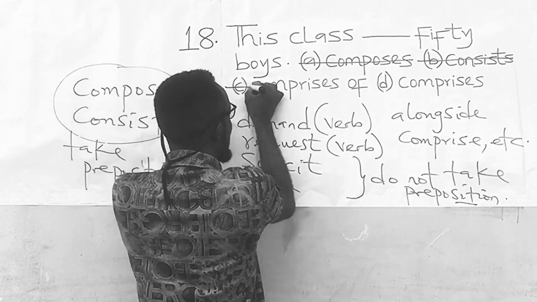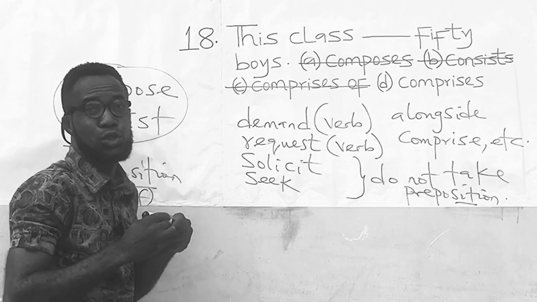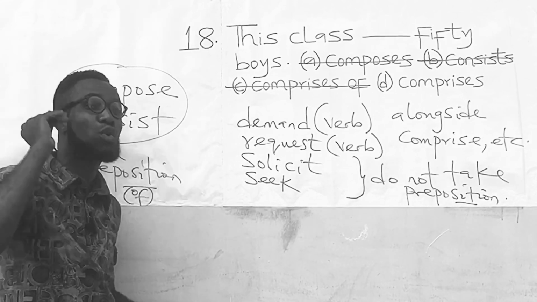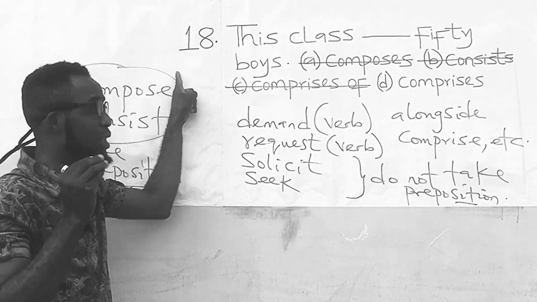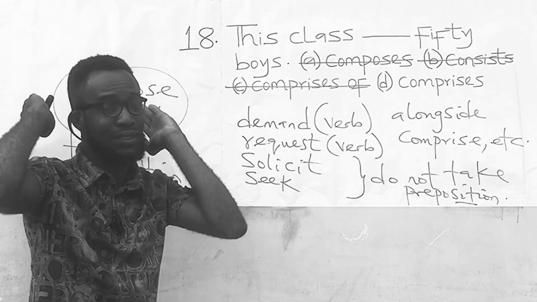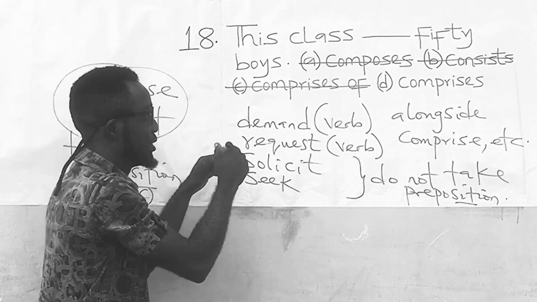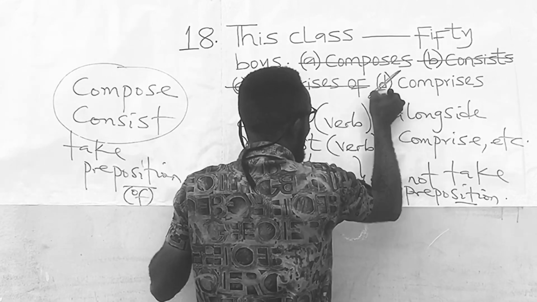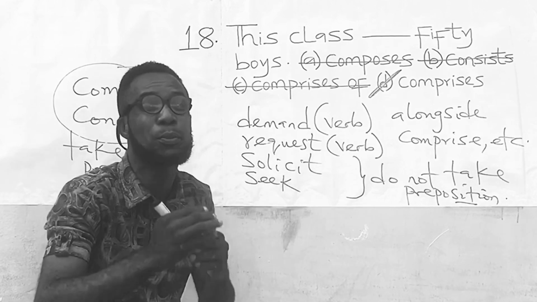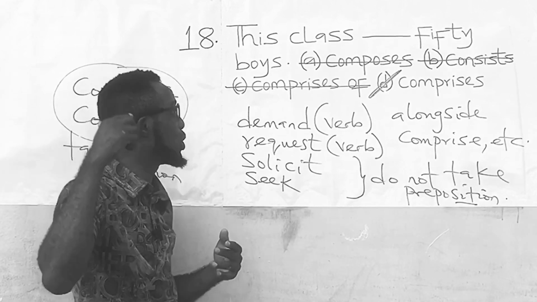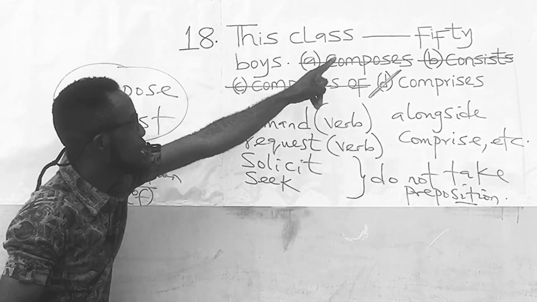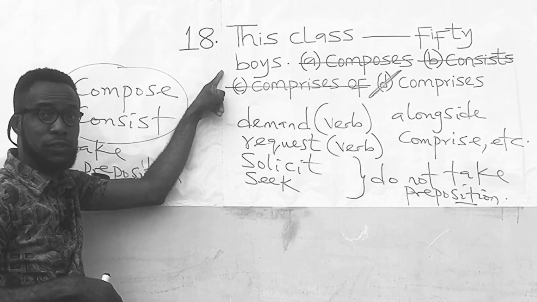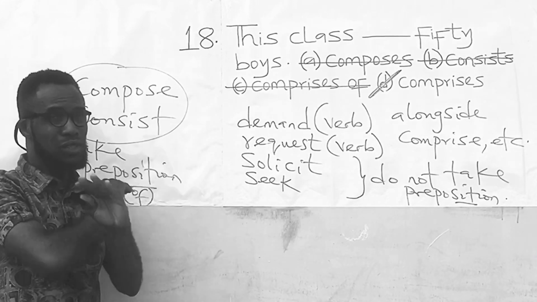Therefore, option C is wrong. So the only correct option in this question is option D, comprises, because comprise does not take a preposition. So that the question reads, this class comprises 50 boys. I believe this is understood.